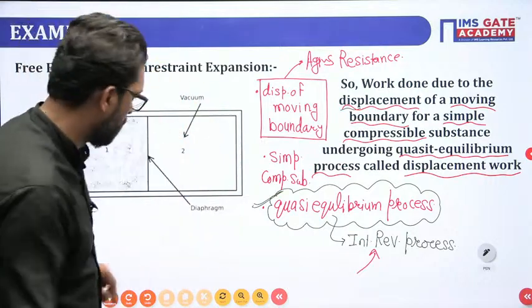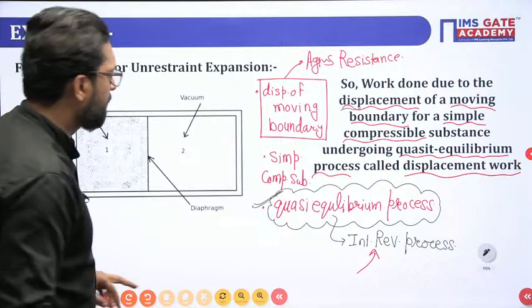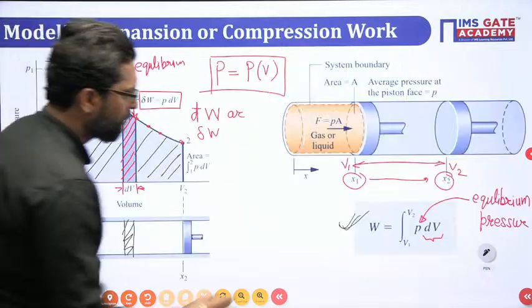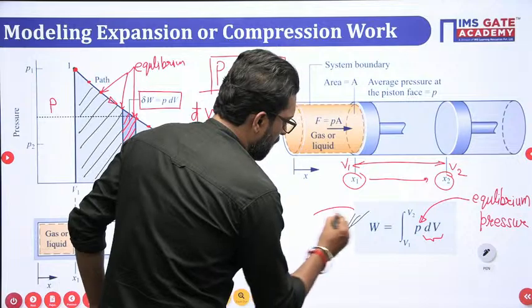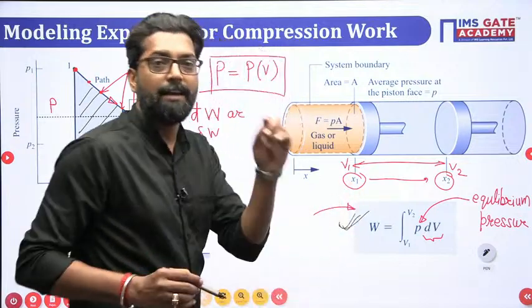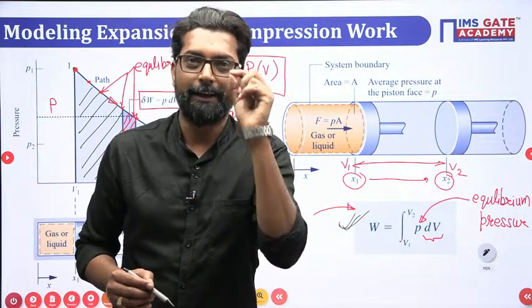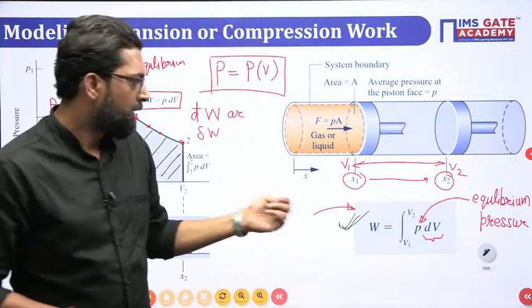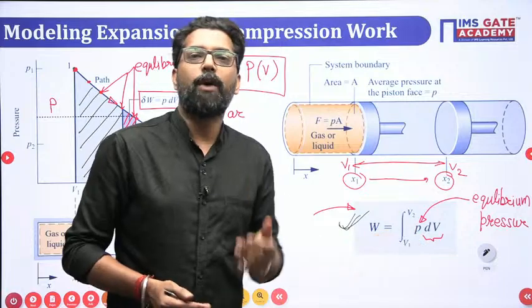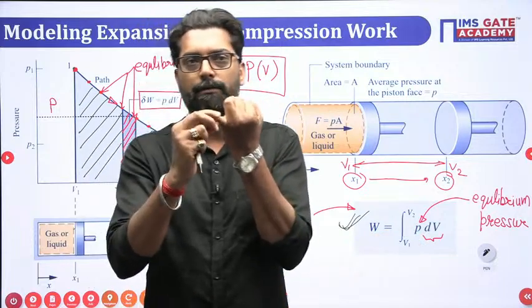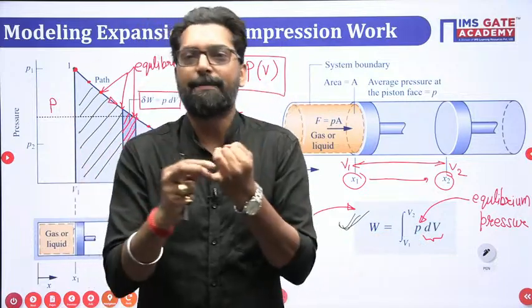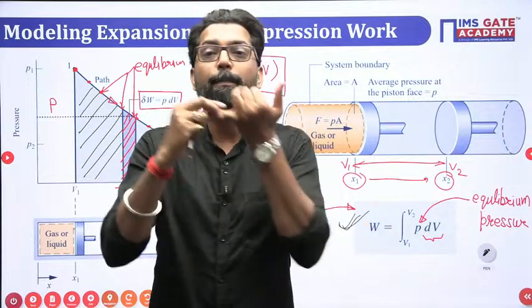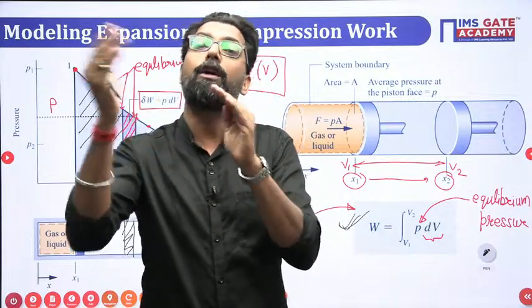I am telling you, this PdV work, I give you options because you are habitual with options. This is an MSQ type question: more than one option is correct.